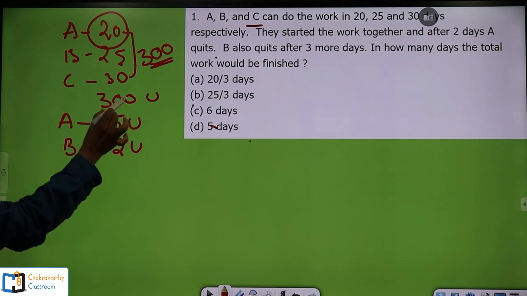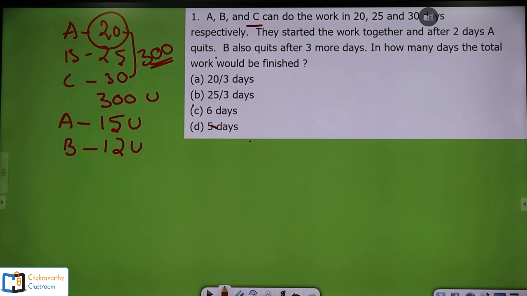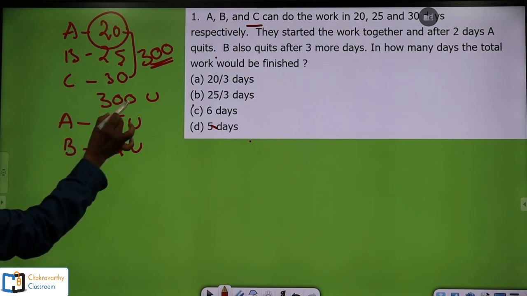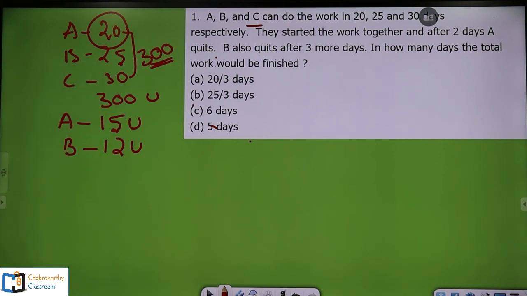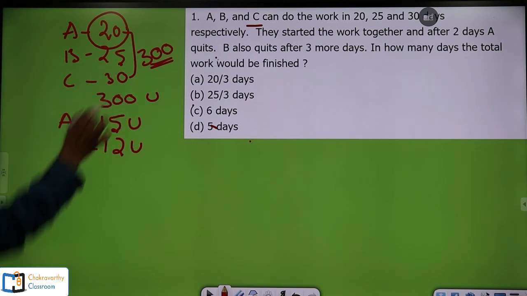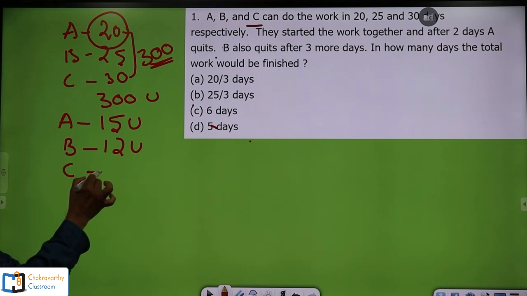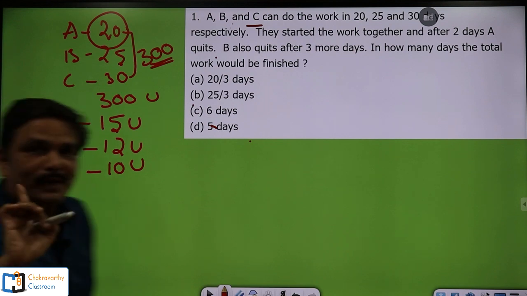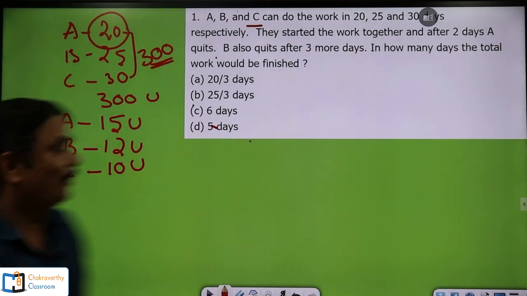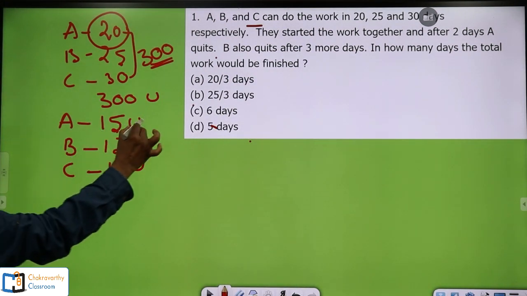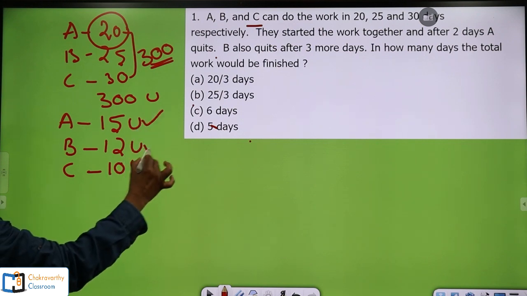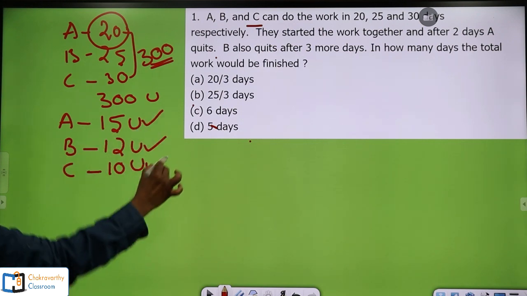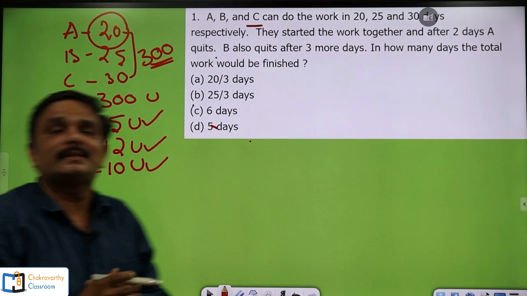Next one is 300 divided by 30. So for C, you will get 10 units per day. Hope all of you are understanding this one. Simple one. So A's 1 day's work is this one, B's 1 day's work is this one, C's 1 day's work is 10 units.